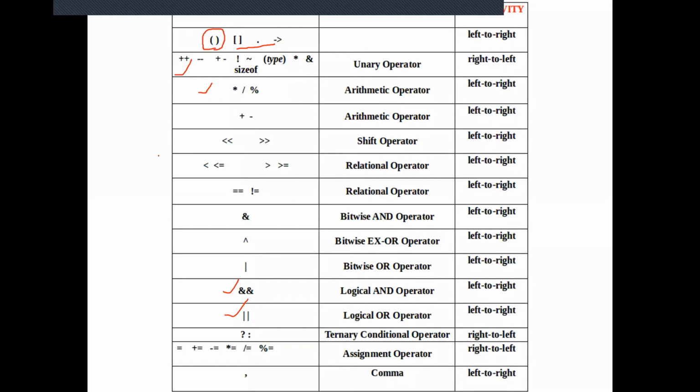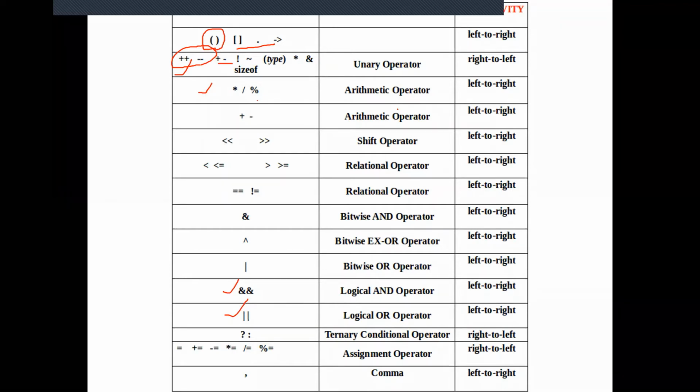Among the arithmetic operators, we have studied the unary plus and minus, and yesterday we saw increment and decrement operators. So finally you can see that all the unary operators, listen here, all the unary operators will have higher priority when compared to all the remaining operators.